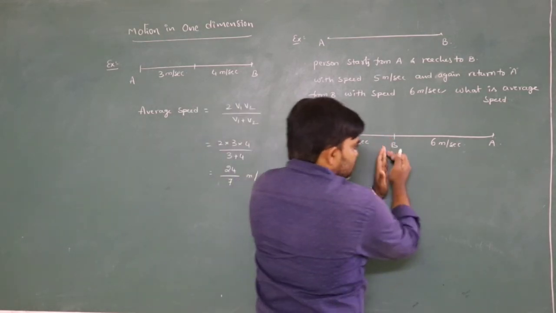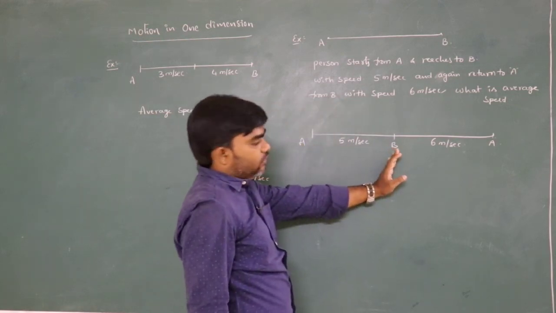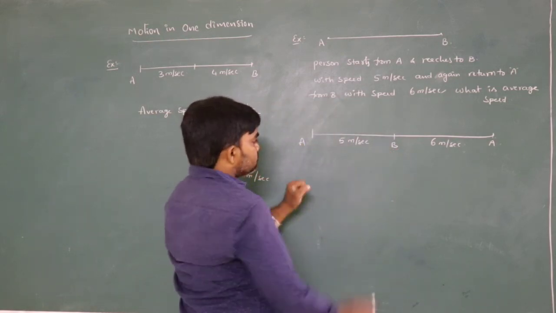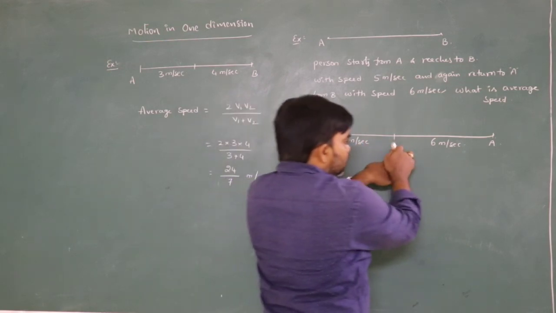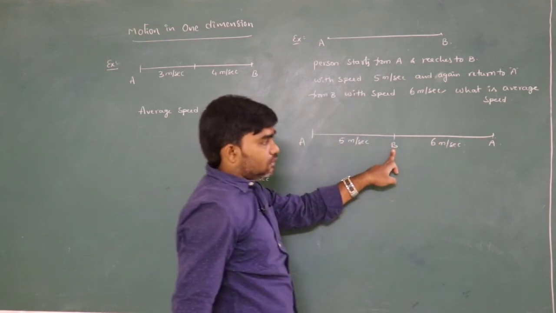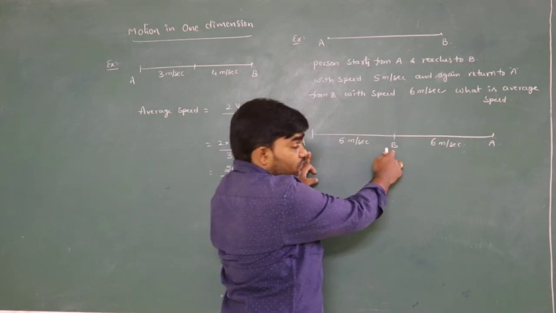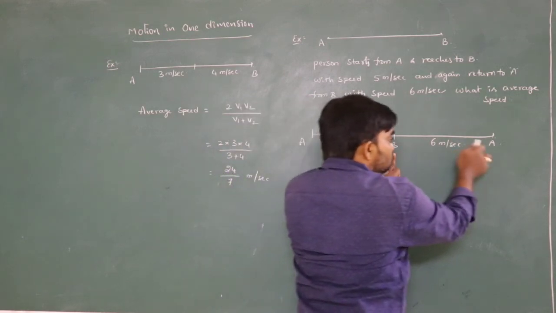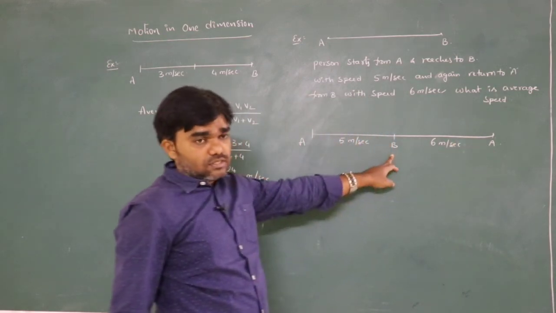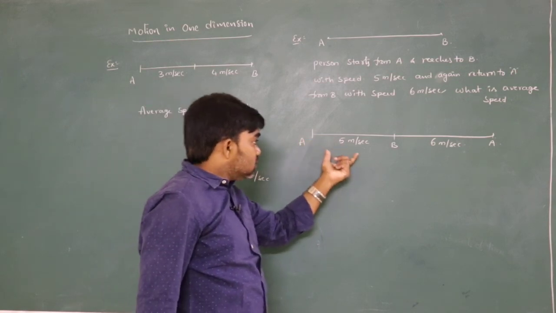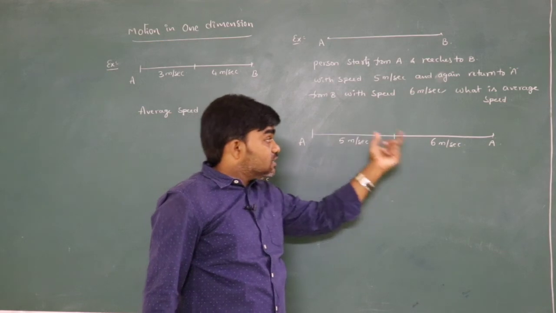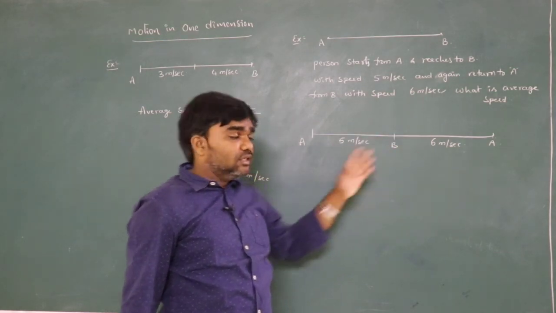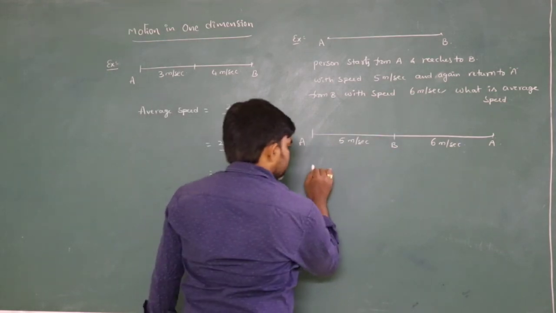For our convenience, I am considering it like this for easy understanding. A to B, the person travels with 5 meters per second and B to A with 6 meters per second. A to B is the first half of the distance and B to A is the second half. That means the person travels with 5 meters per second in the first half and 6 meters per second in the second half. The average speed: